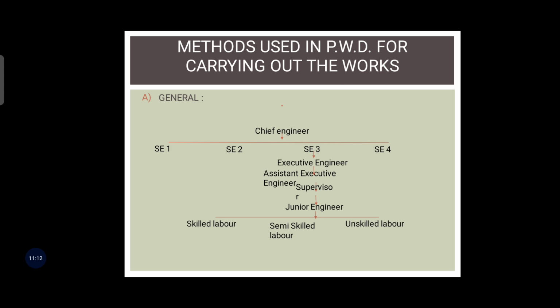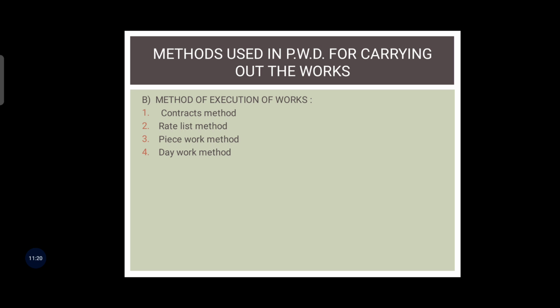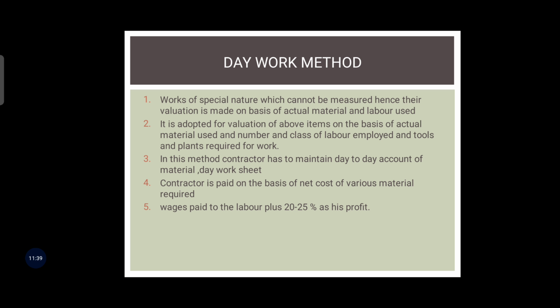Okay, now the method of execution of work. In the method of execution of work, there are the contract method, rate list method, piecework method, day work method, and employing labor on wages. All these are the methods carried out in PWD works. Okay, so the first one is the day work method.